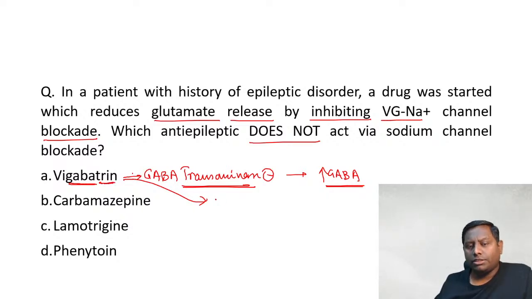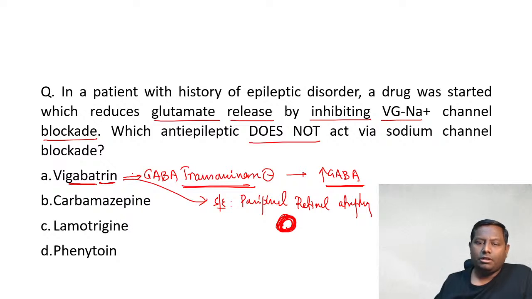It causes peripheral retinal atrophy, and because of this it causes tubular vision, also called tunnel vision or donut vision.